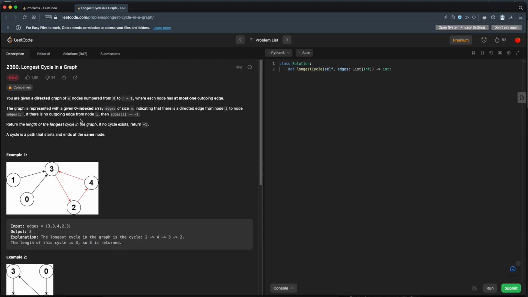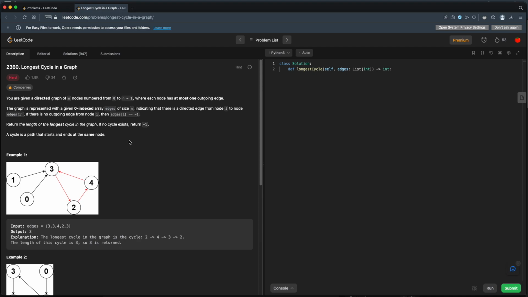If there is no outgoing edge from node i, then edges[i] will equal -1. Return the length of the longest cycle in the graph. If no cycle exists, return -1. A cycle is a path that starts and ends with the same node. Okay, so this seems pretty straightforward.